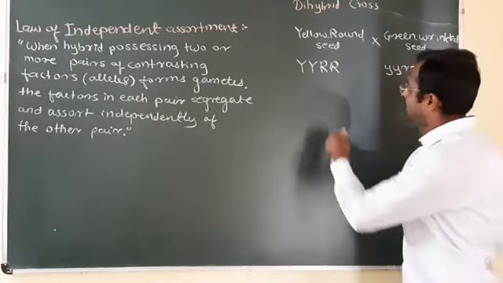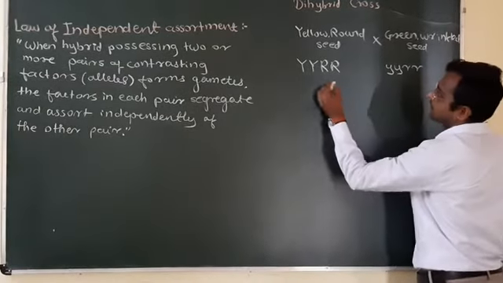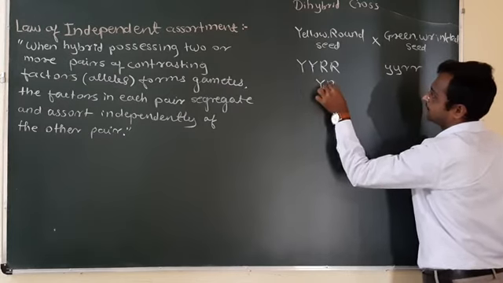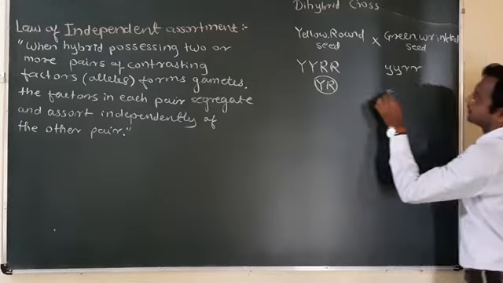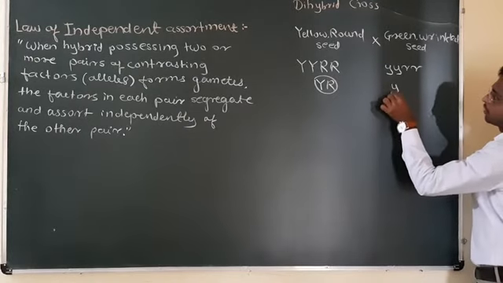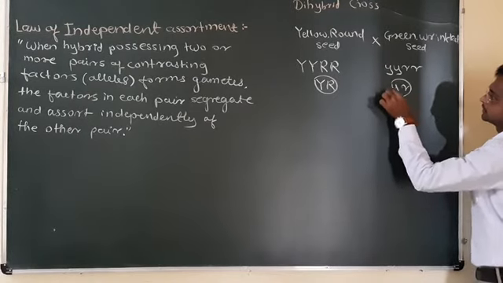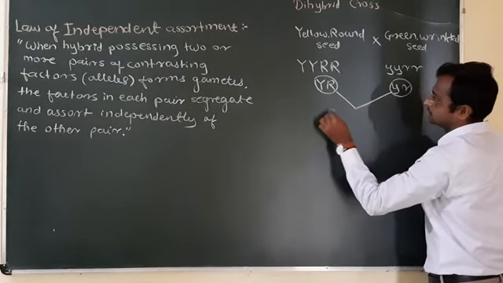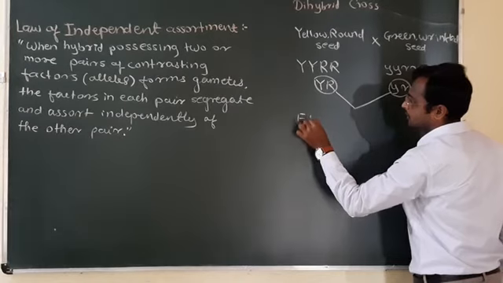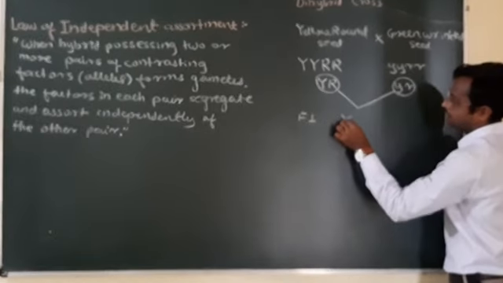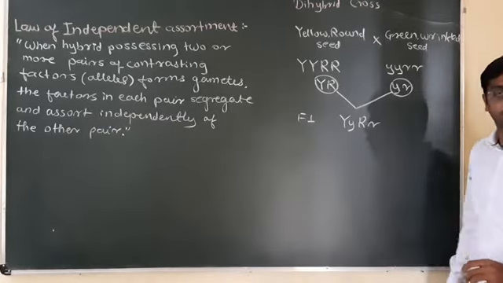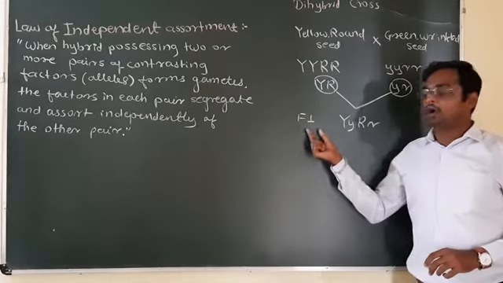Now in gametogenesis, the gametes formed from the yellow round are capital Y, capital R, and from the green wrinkled small y, small r. These are the gametes. In the F1 generation, capital Y, capital R, small y, small r. Now this is the F1 plant.